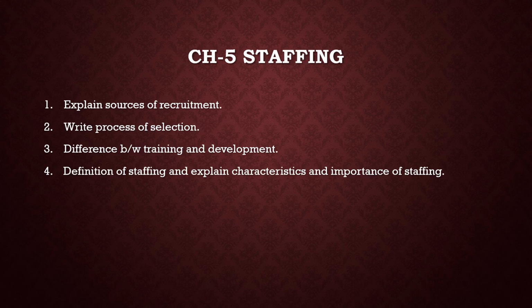Chapter 5, staffing. First is explain sources of recruitment. You have to explain either both internal and external sources, or whatever has been given in the question; as per that, you have to explain it. Second is write the process of selection. You have to explain the whole process of selection step by step. Third is difference between training and development. It is the most important difference, which has been asked in last year's exam, so it is important for our list. Fourth is definition of staffing and explain characteristics and importance of staffing. Either it will be definition and characteristics, or definition and importance. So it is important, must refer to it.